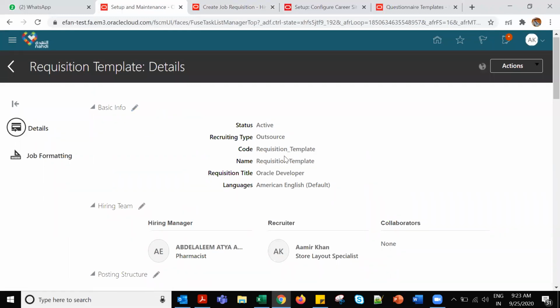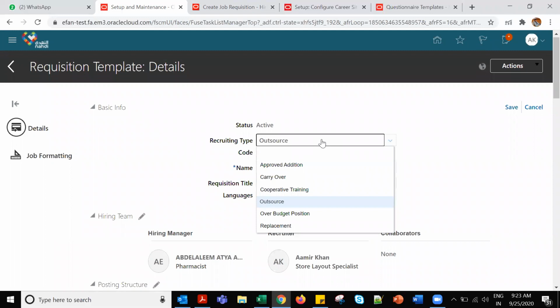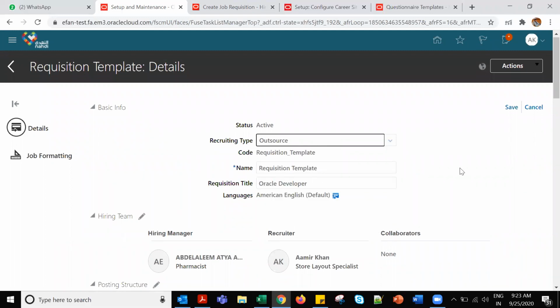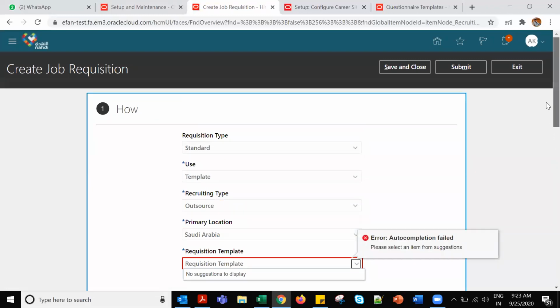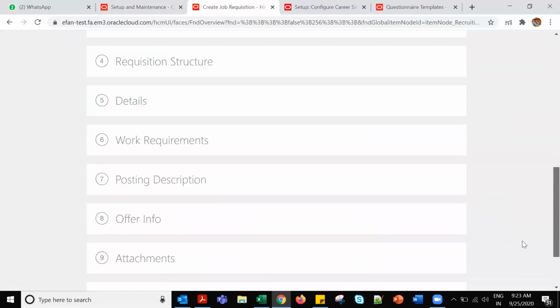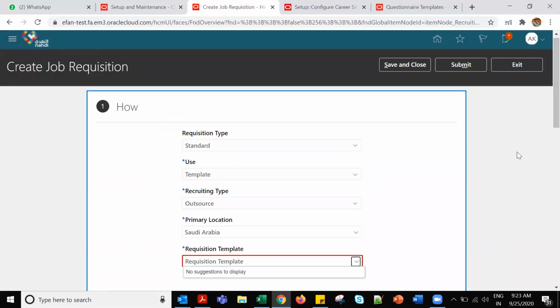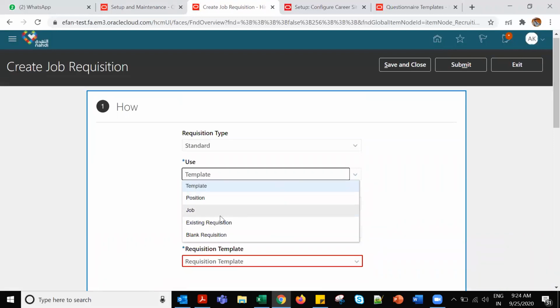It changed this recruiting type to something else, outsource. I think they are not using templates. Probably this client is not using the template at all. But we have created the template, so it should reflect, right? But there may be some settings like don't allow the use of templates. Create requisition only from these options: position, job, or existing requisition, or blank requisition. So for job requisition, they're not using templates. That's what I am wondering. But let me check on this. Why is this template not coming?